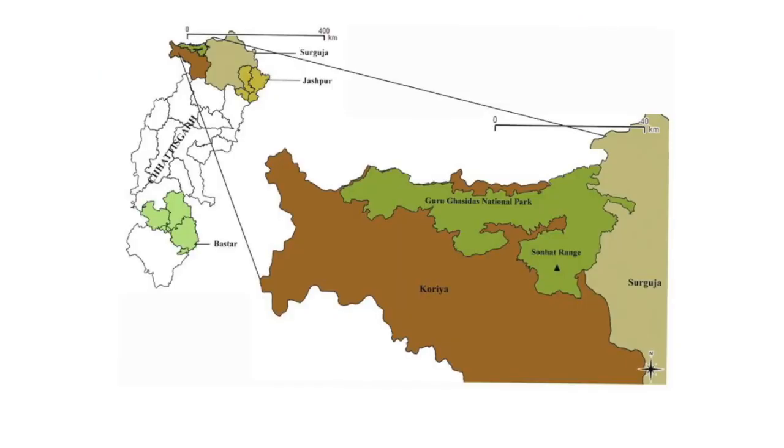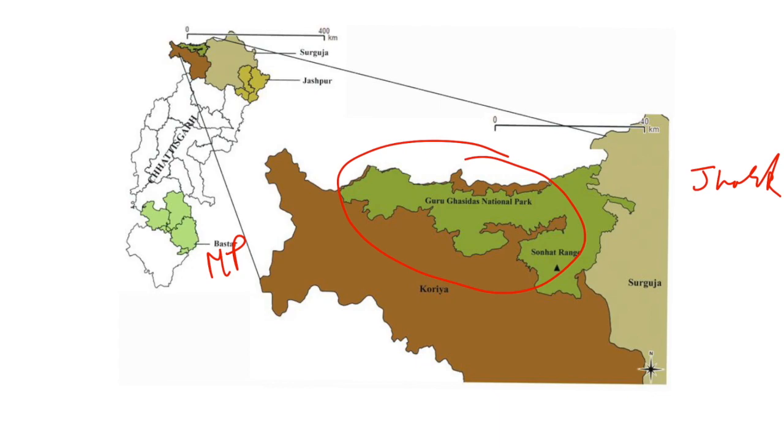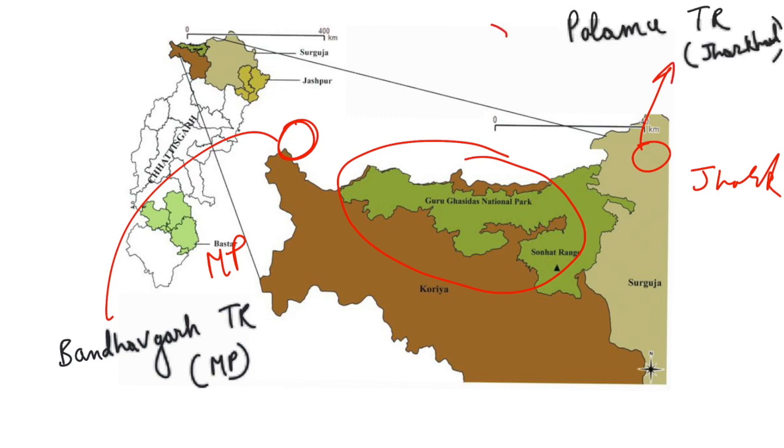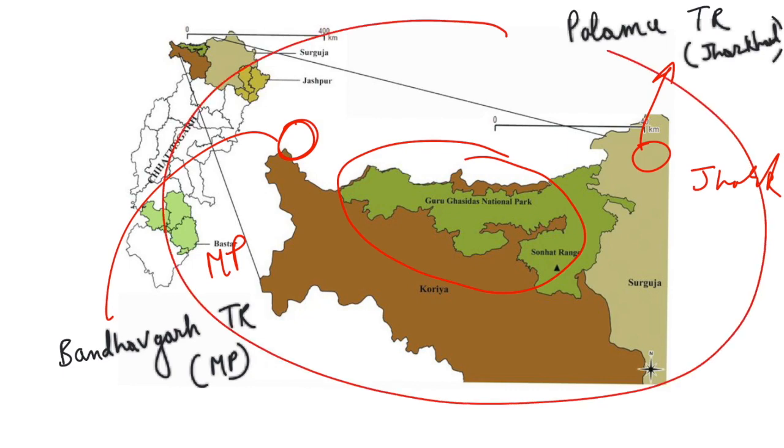Now, guys, if we see the location of Guru Ghasidas National Park, then on one side there is Madhya Pradesh, and on the other side there is Jharkhand. Now, friends, Guru Ghasidas National Park, which will now be elevated to a tiger reserve, will lie between two tiger reserves. On one side, there is Bandhavgarh Tiger Reserve, and on the other side, there is Palamu Tiger Reserve. And in this way, it will be a very big tiger range.